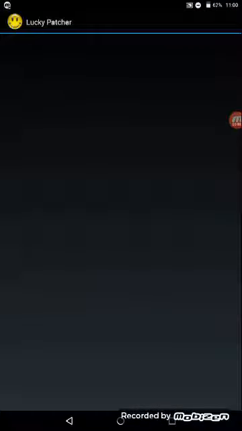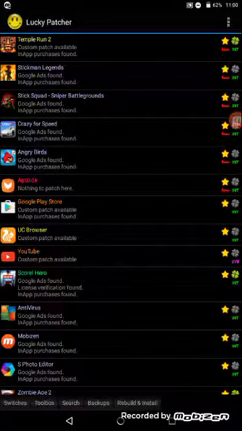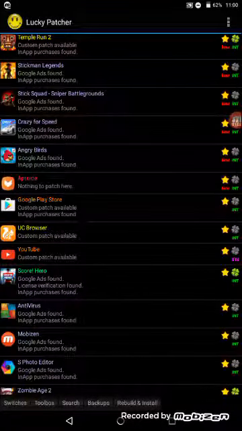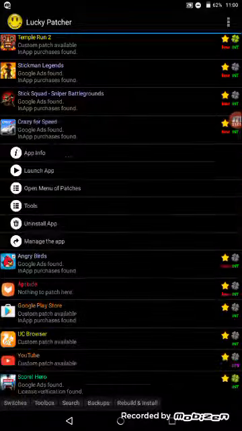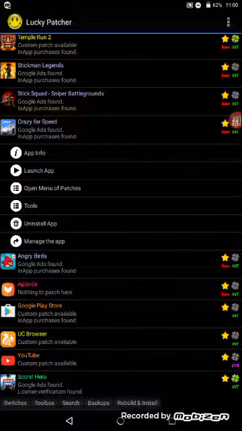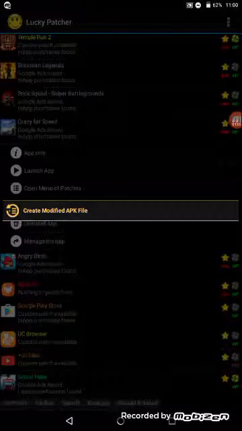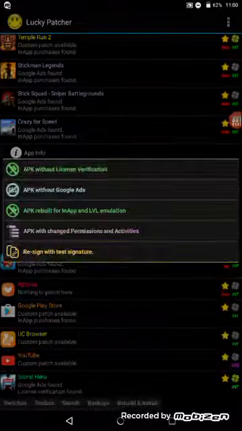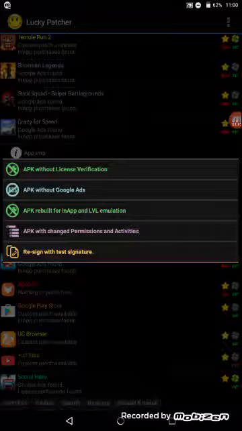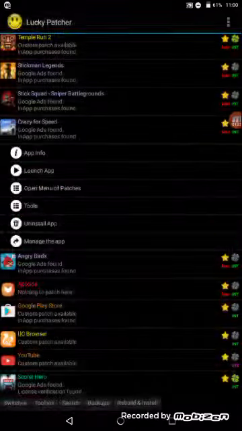Now go to Lucky Patcher. And you can see here Crazy for Speed. Click on it and then go to open menu of patches. You can see create modified APK file. Click on it and then you have to click APK rebuild for in-app and LVL emulation, and then rebuild this app.